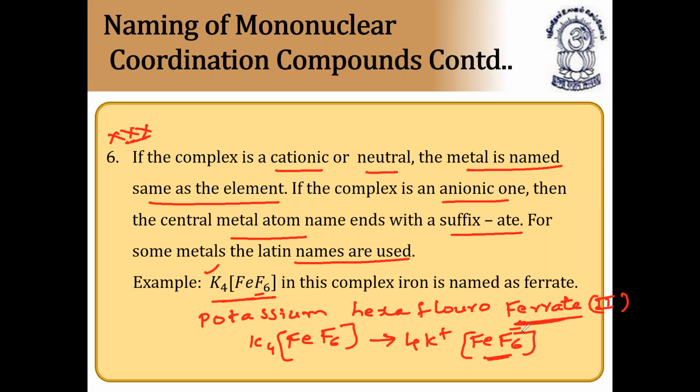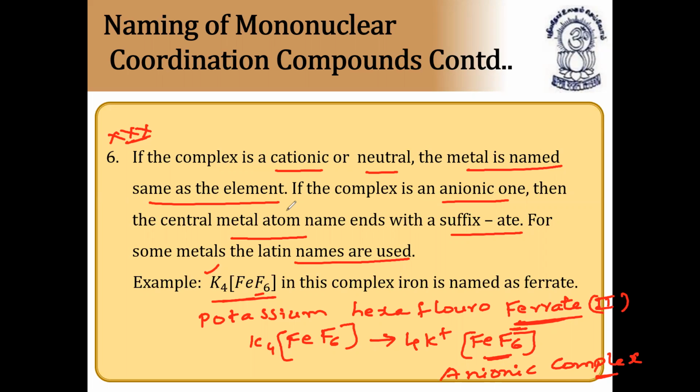So the complex has a negative charge. As the complex has a negative charge, it is called an anionic complex. If the complex has a positive charge, it is called a cationic complex. And if the complex is neutral, it is called a neutral complex. So for a cationic or neutral complex, the metal is named the same as the element.